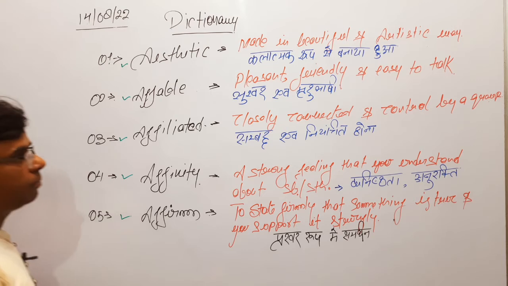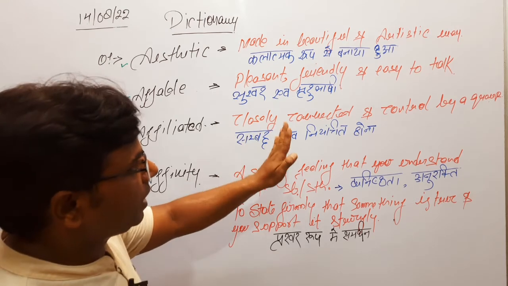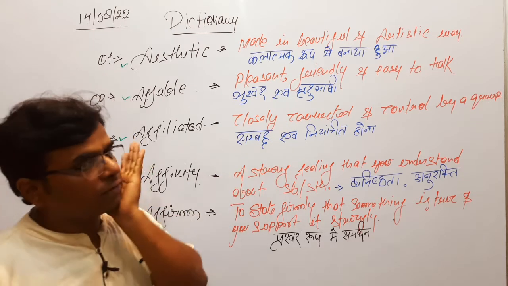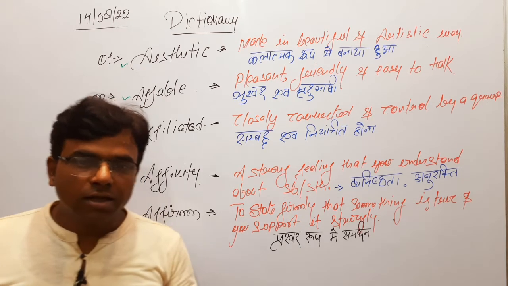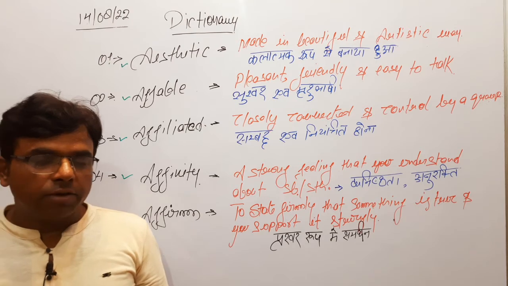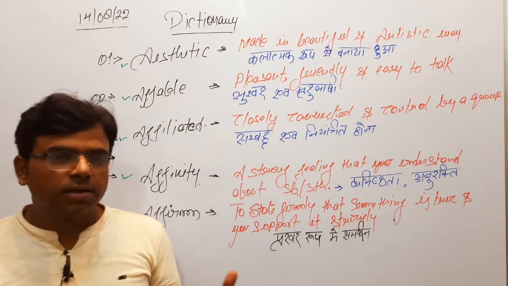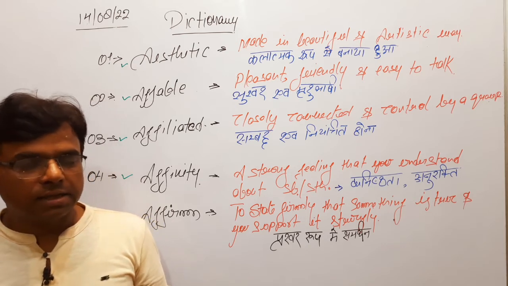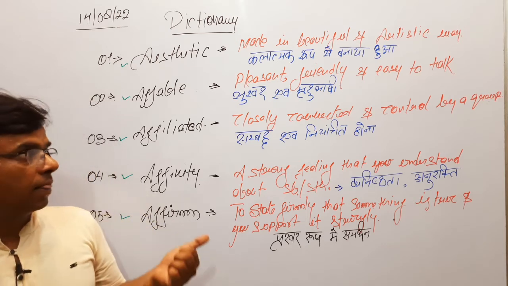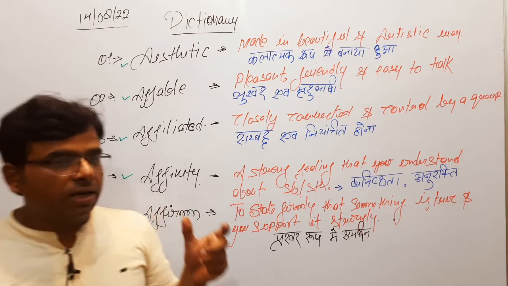Affable, the second word, means pleasant, friendly and easy to talk to. If the person you are communicating with makes the communication pleasant, sukhad, friendly, mitrapurn and easy, asan, then you can say the person is a very affable person.